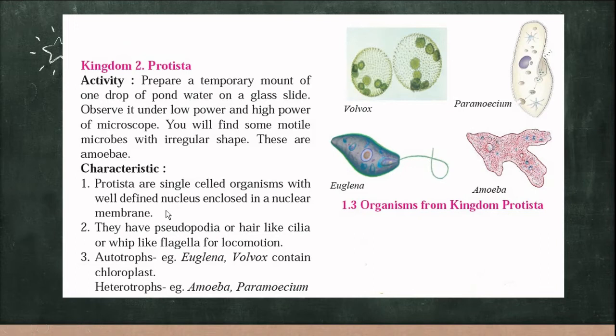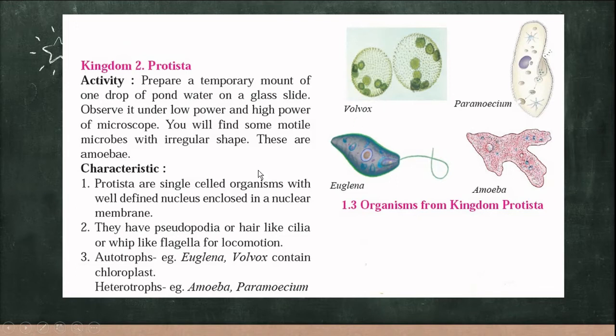They have pseudopodia, which are like legs, or cilia or flagella for locomotion, that is, for movement. Example, autotrophs such as euglena and volvox consist of chloroplast, which is required for carrying out photosynthesis.